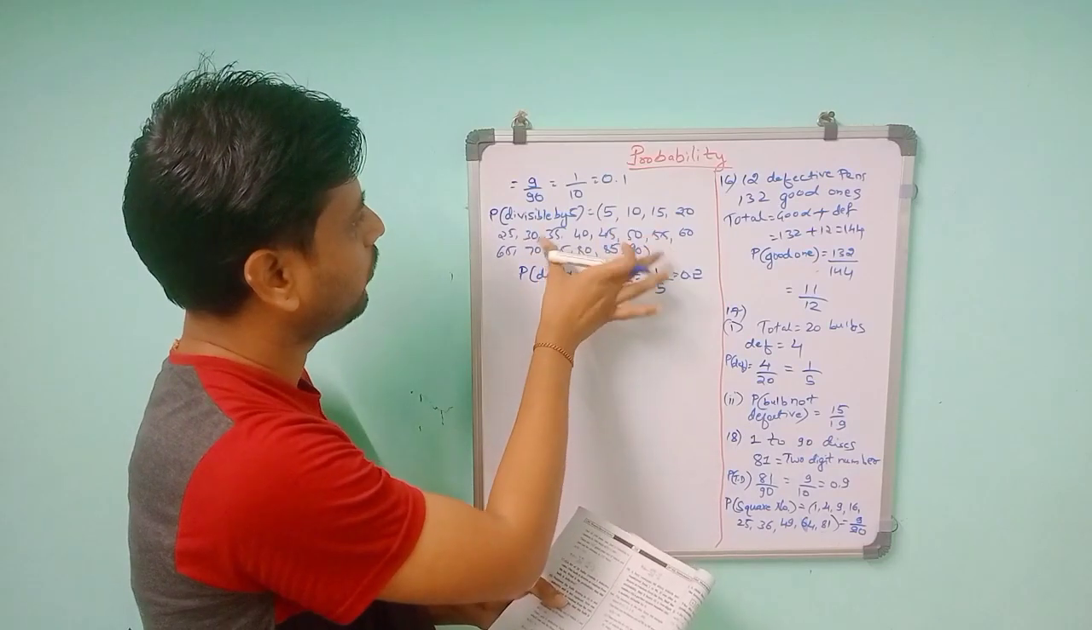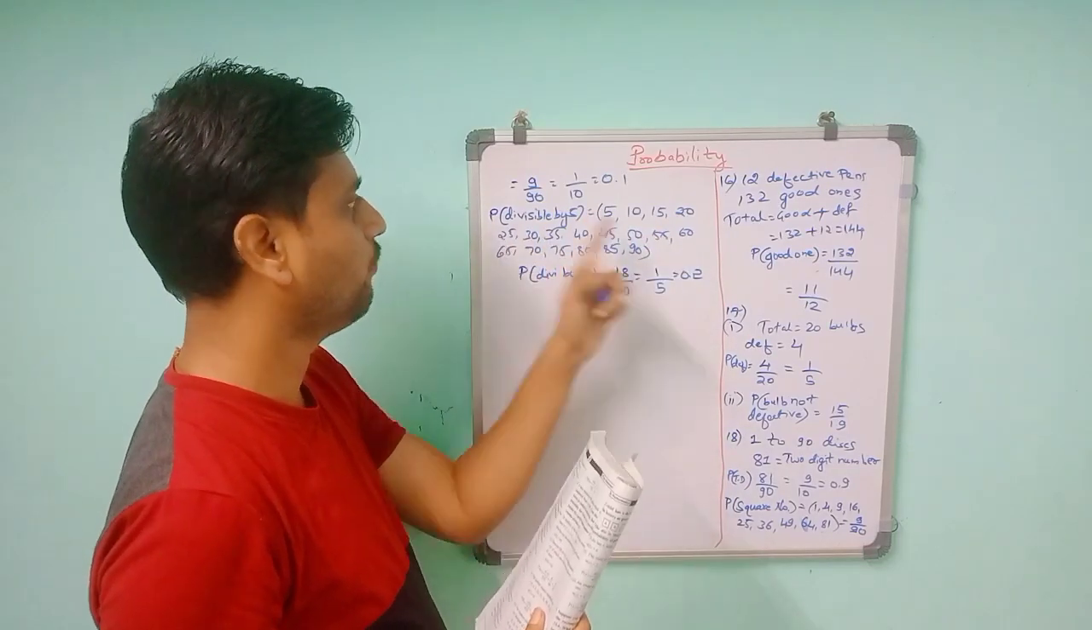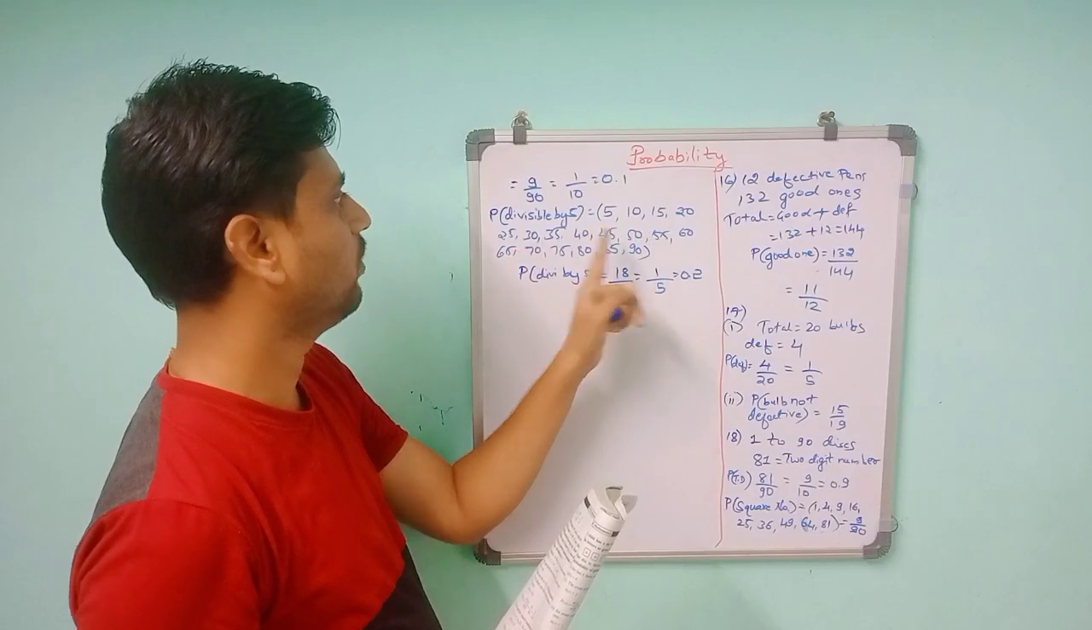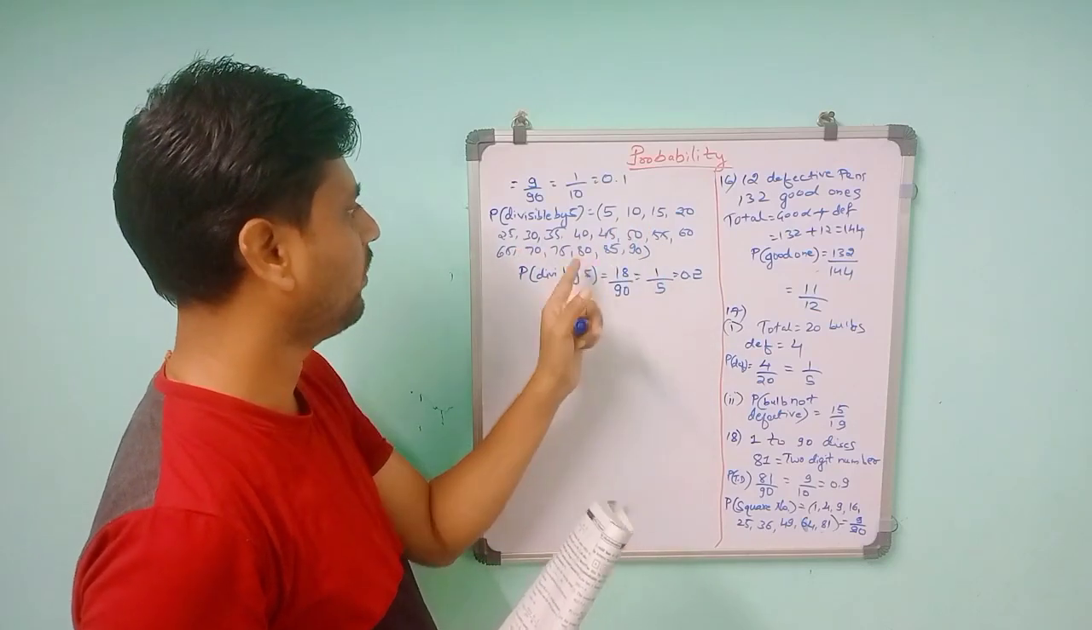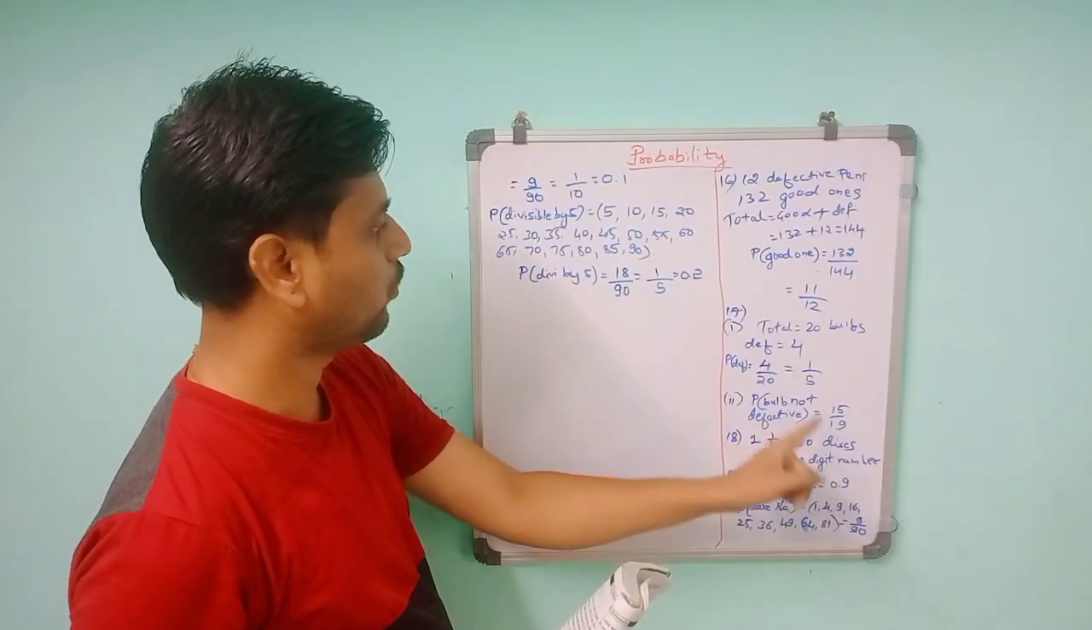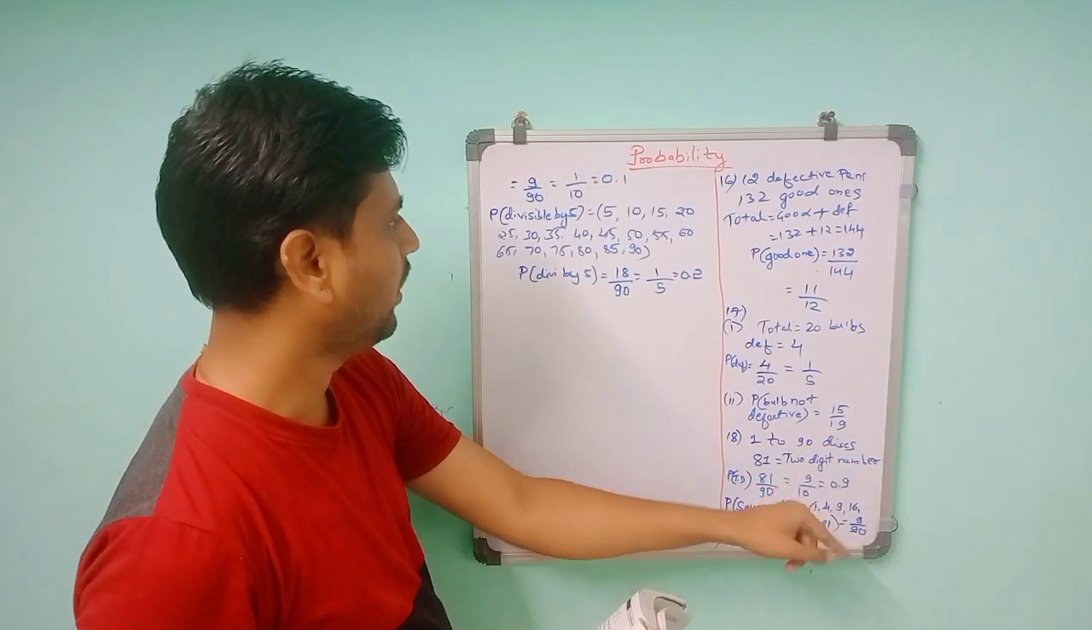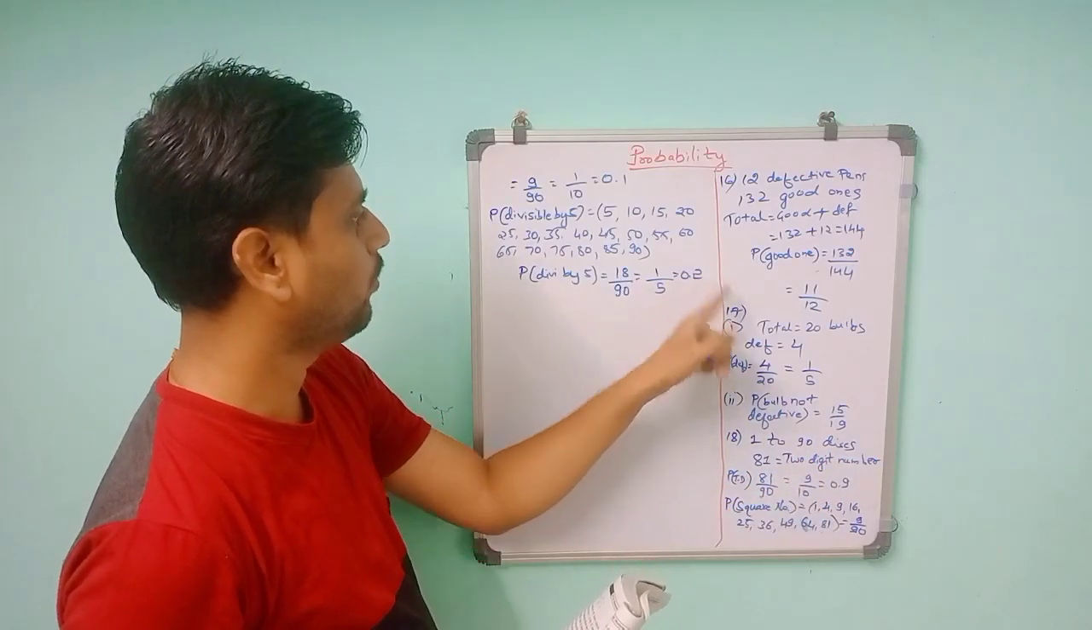Why do I take only these numbers? Because only these are divisible by 5. We can't take 4 and the like, because it is not divisible by 5. So the total is 18 out of 90, which is 1 by 5, that is 0.2.